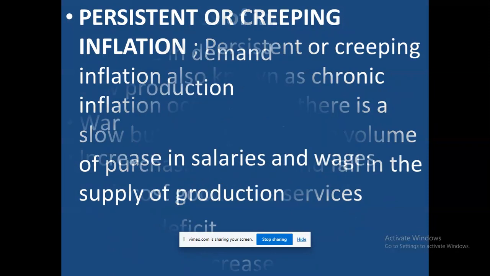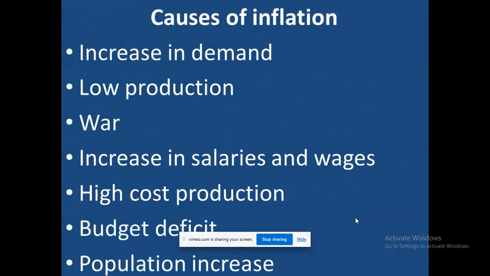Okay, what are the causes of inflation? One, increase in demand: when there is too much pressure in buying goods and services in the market or anywhere. Low production can also cause inflation. War: when there is war in a country or any place, many resources, many goods, many lives will be wasted.